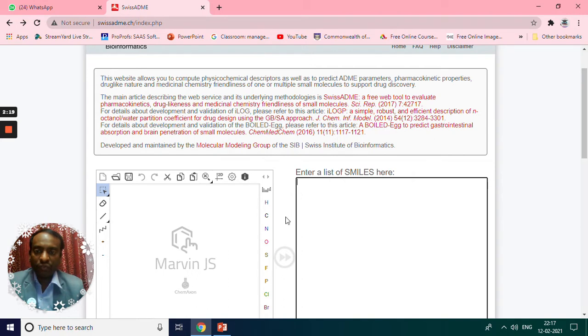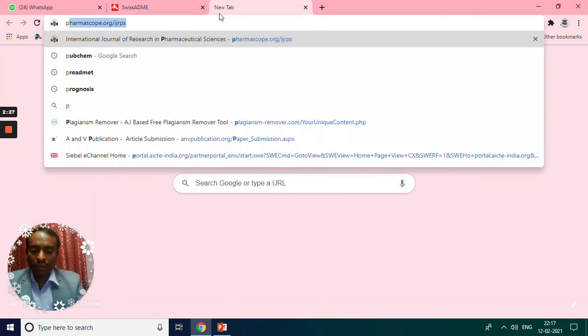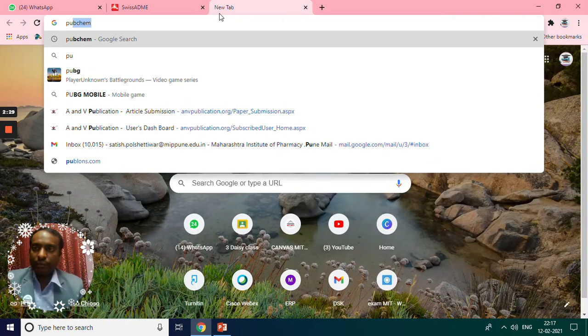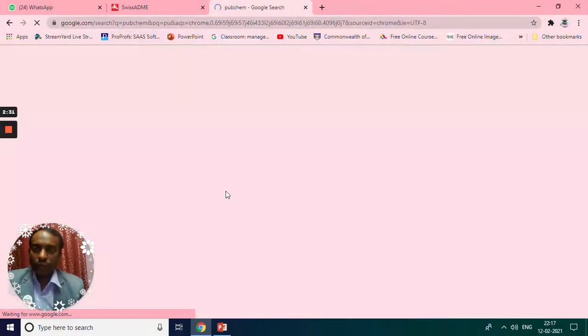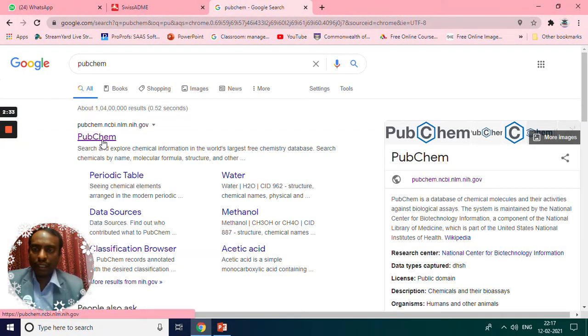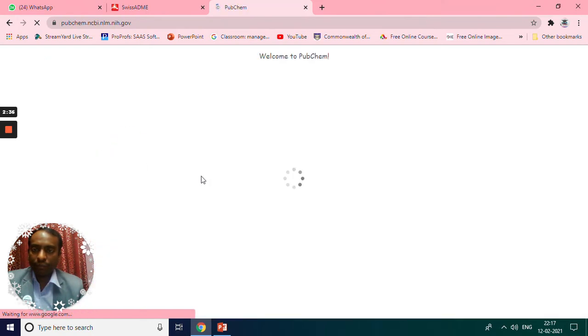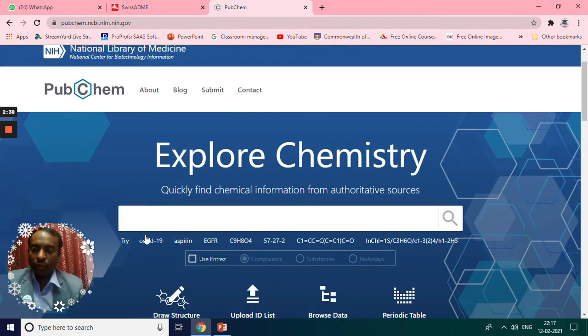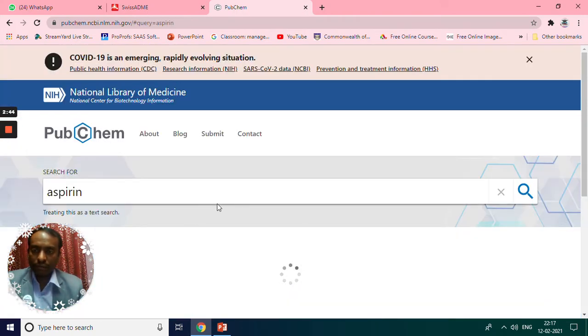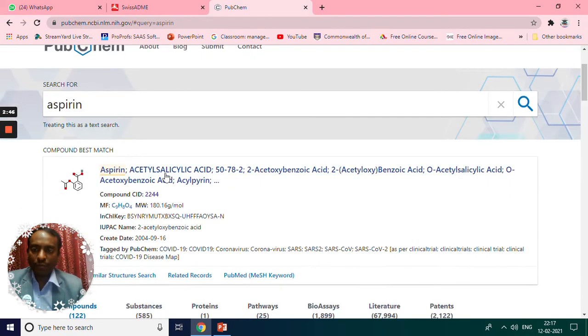If the molecule is a new one, you can draw it. If it already exists, you can just visit the PubChem database. This is the PubChem database. Let's take an example. You click on PubChem, then put the molecule name for which you want the ADMET parameters. I'm putting aspirin over here. You'll get the aspirin molecule. Just click on aspirin.